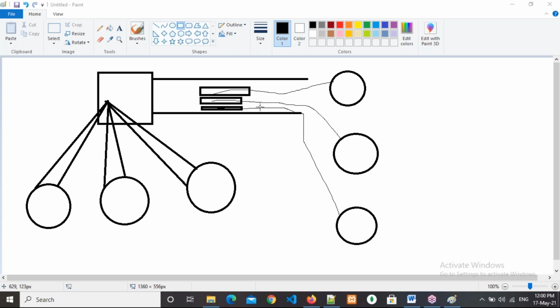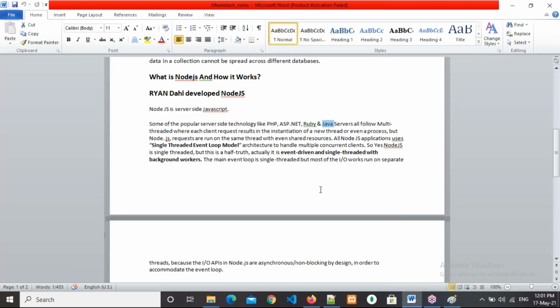Node.js has its own programming for that. After entering into the single thread, how to separate all those things, they have their own way of programming. We need not worry about that. Event driven and single threaded also, this is the same thing. And coming to this, asynchronous. So what is asynchronous and non-blocking? Asynchronous and non-blocking are also the same. What is asynchronous and what is non-blocking?